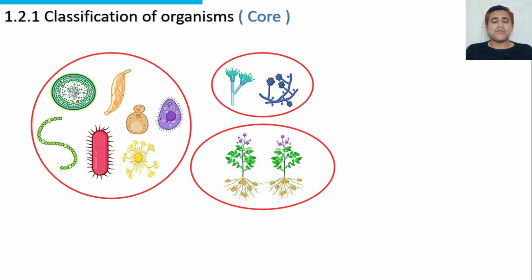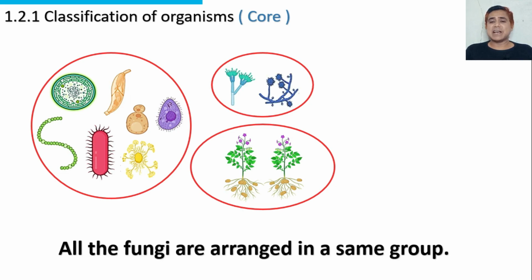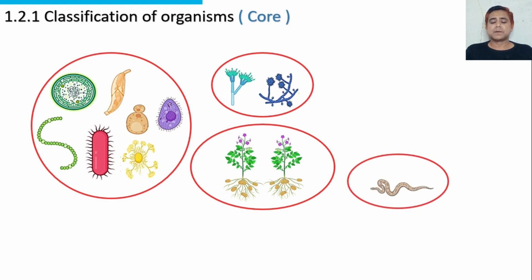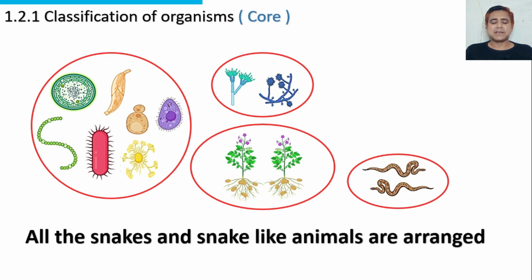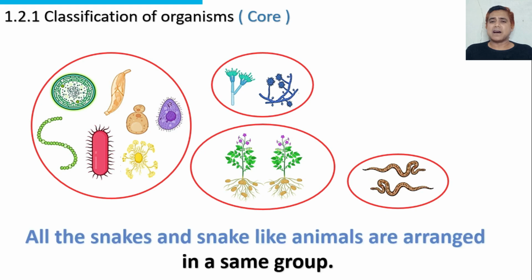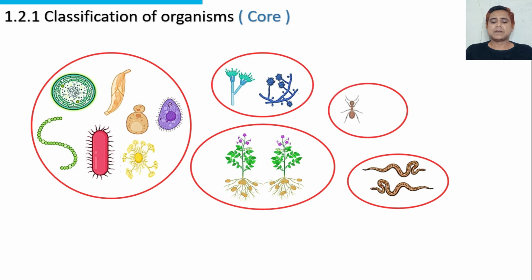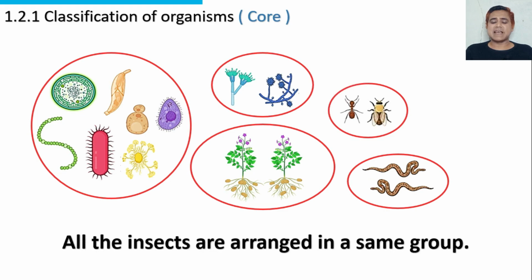These are fungi. All the fungi are arranged in the same group. These are snakes and reptiles. All the snakes and snake-like animals like reptiles are arranged in the same group. These are insects.